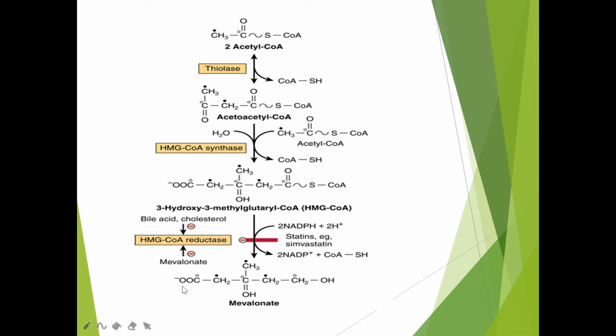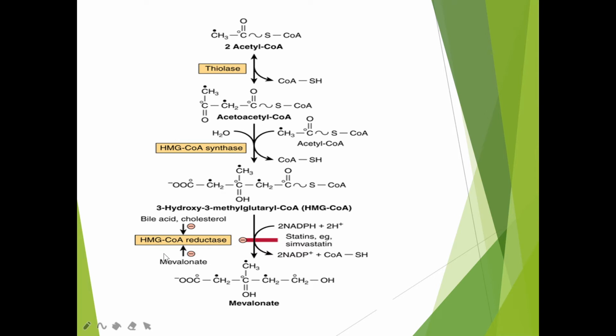The second stage, we are going to get mevalonate from HMG CoA. This HMG CoA is reduced in the presence of the enzyme HMG CoA reductase to be converted into mevalonate, a 6-carbon compound. This is a rate limiting enzyme. HMG CoA reductase can be inhibited by statins. All the statin drugs like simvastatin, lovastatin, novastatin will inhibit this HMG CoA reductase, and it is also inhibited by feedback regulation, like the formation of mevalonate.